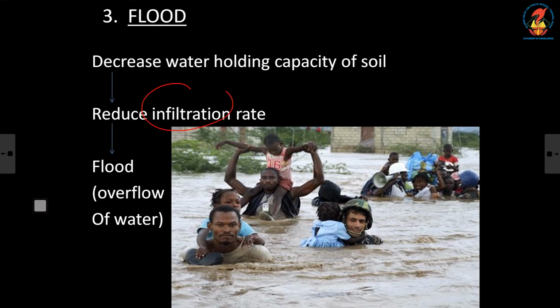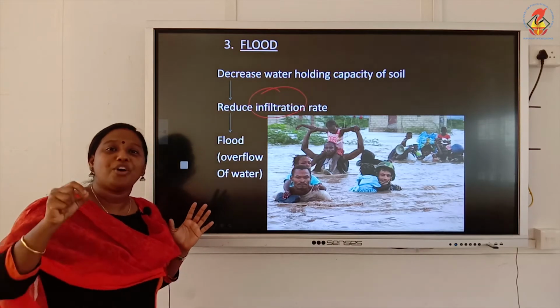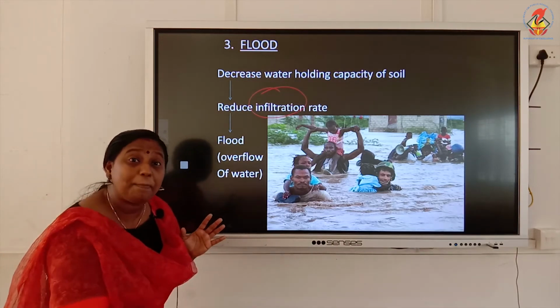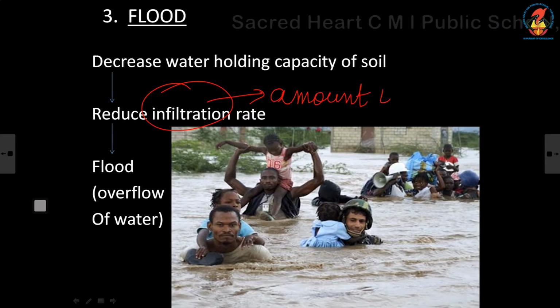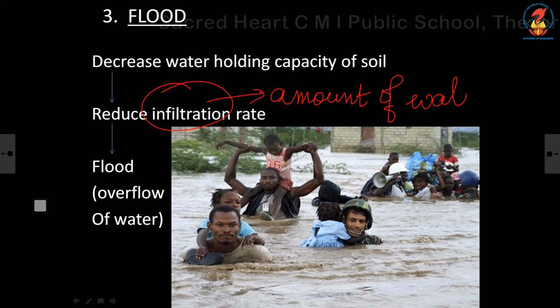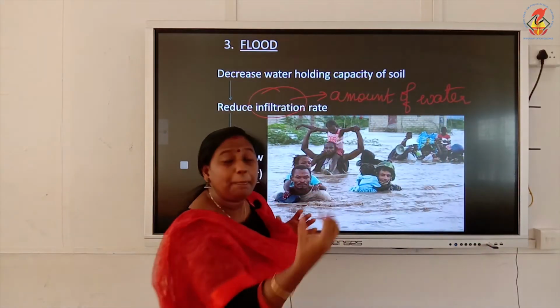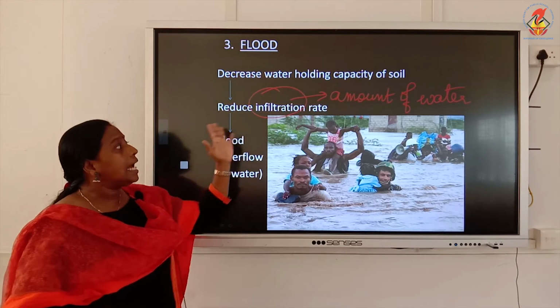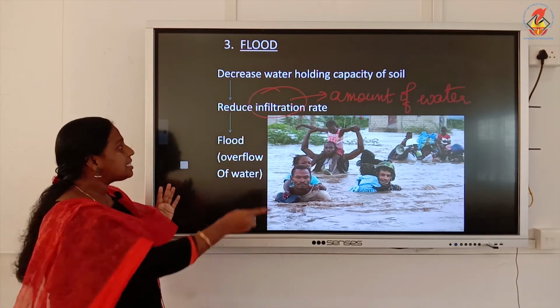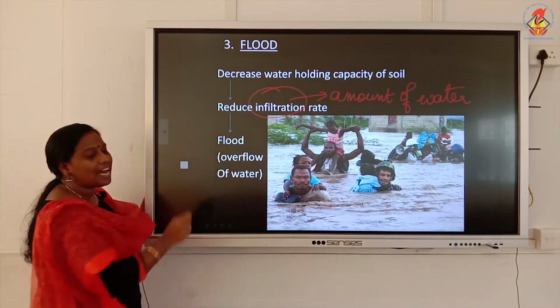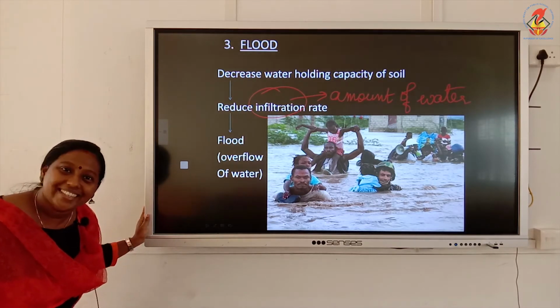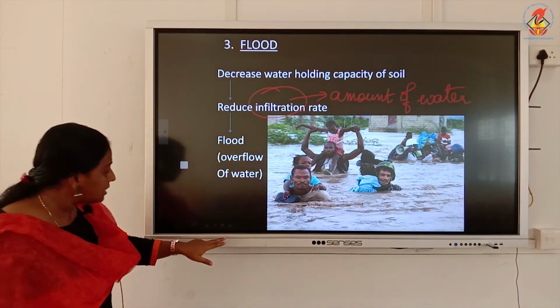And what do you mean by this term infiltration rate? Infiltration rate is the amount of water which goes to the deeper layers of soil. That is actually decreased. As a result, there will be overflow of water or there will be surface runoff of water, and you call this process flood. Is this clear? Yes. So now we will move on to the next topic.